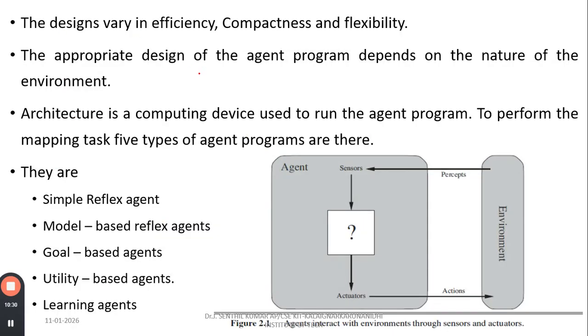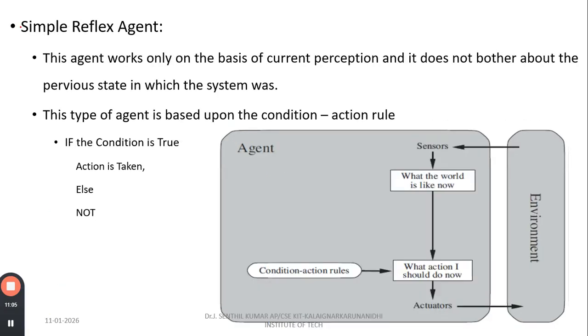So we are going to design some important capabilities of an agent. The appropriate design of the agent program depends upon the nature of the environment. The architecture is the computing device used to run the agent program to perform the mapping task. There are five types of agent programs. Already we have discussed simple reflex agents, model-based reflex agents, goal-based agents, utility-based agents, and learning agents.